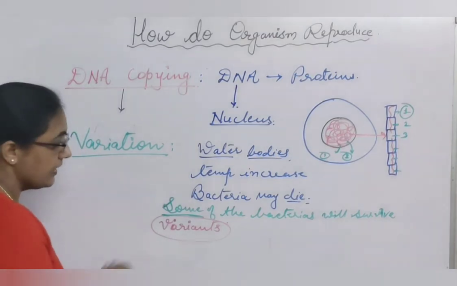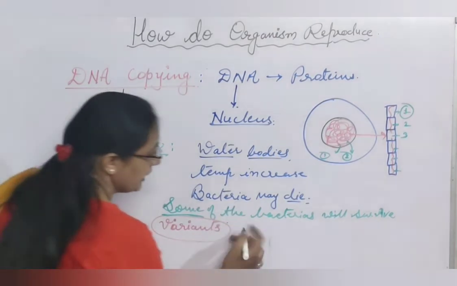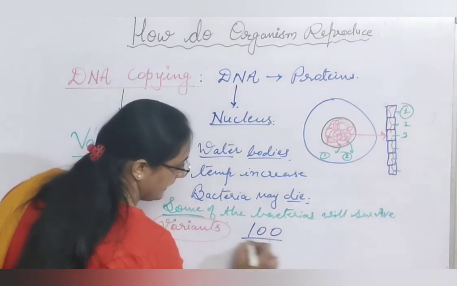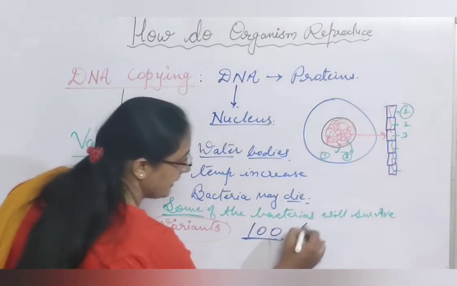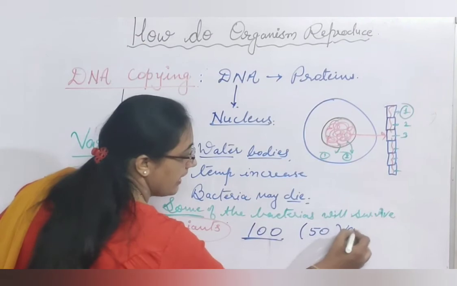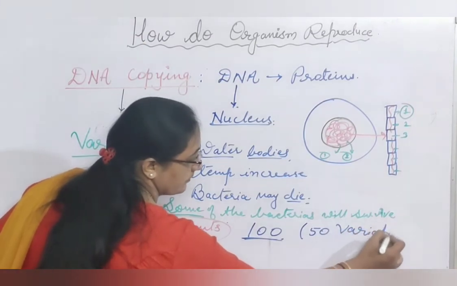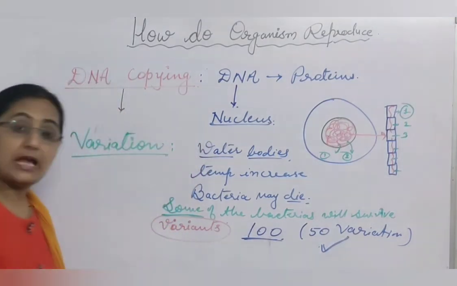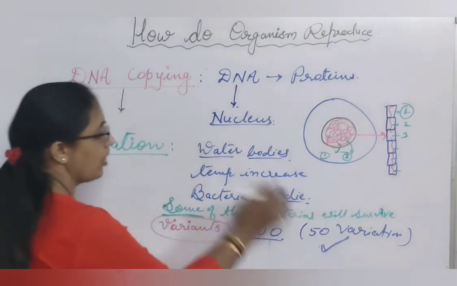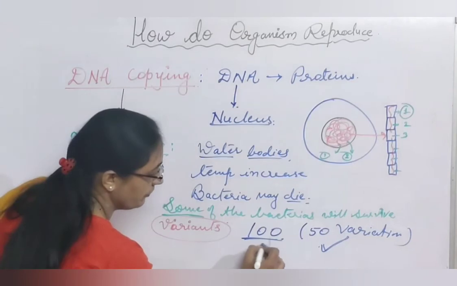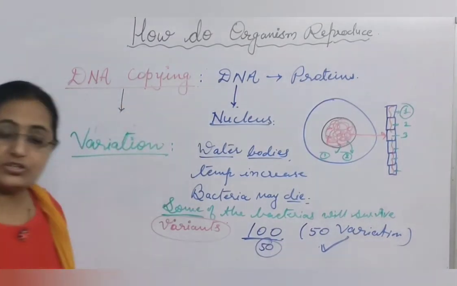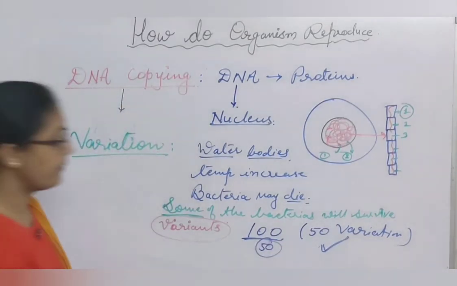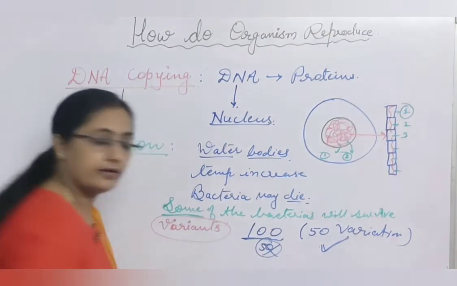Suppose in this case there is a population of 100 bacteria. Among these 100 bacteria, 50 are showing variation. These are the variants. So these 50 bacteria get the chance of survival in this hot temperature. But the rest of the 50 are not showing any variation, are not able to resist this temperature, and will die.